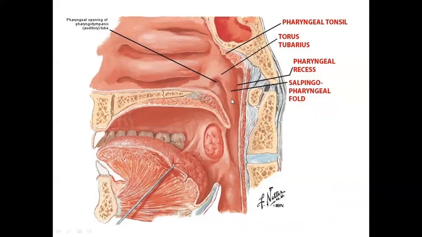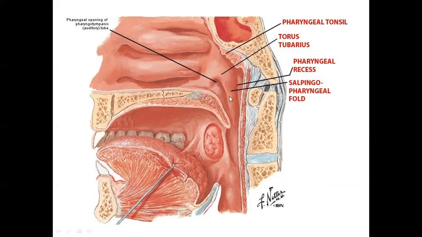Okay. Now, when we look at this opening here, this opening is bounded by an elevation. On the upper or posterior margin, we see an elevation that bounds this tubal opening. This elevation is caused by aggregation of lymphoid tissue below the mucous membrane. Same way, look here, this is a sagittal section, right? Here, inside the mucous membrane there is a collection of lymphoid tissue that is known as the pharyngeal tonsil. Similarly, around the opening of the eustachian tube, we have a collection of lymphoid tissue beneath the mucous membrane, and this is known as the tubal tonsil. Okay, this is known as the tubal tonsil.